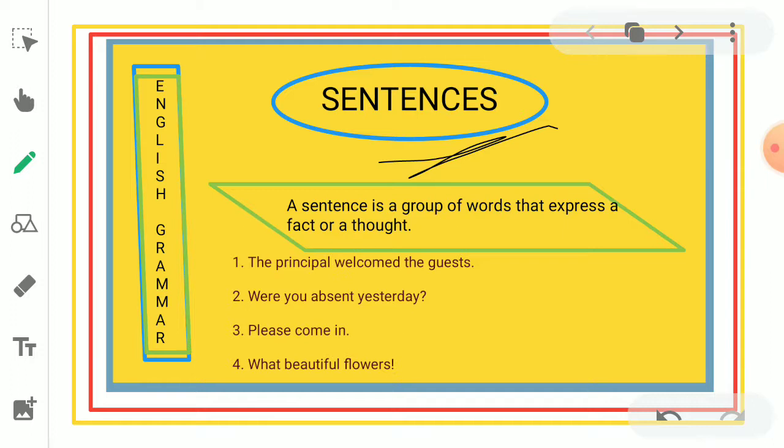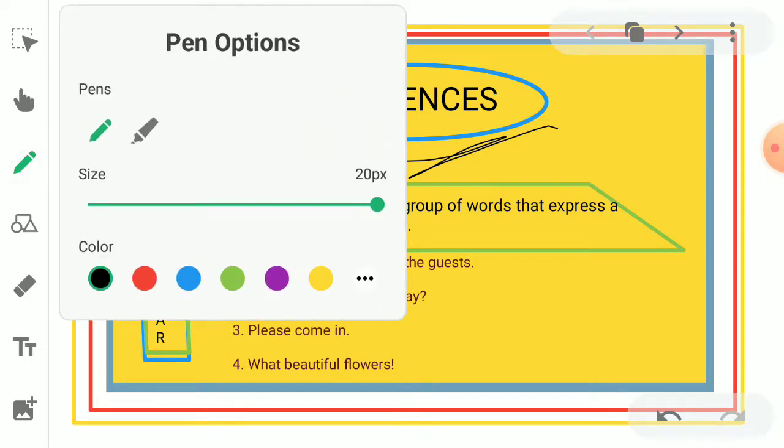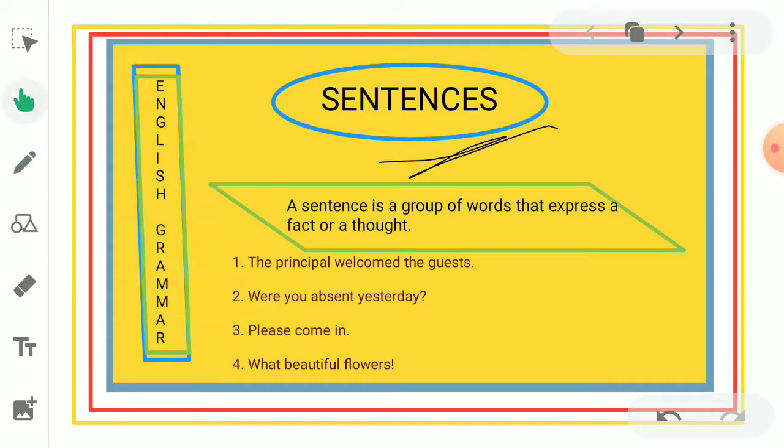A sentence is a group of words. Here you can notice, a sentence is a group of words that expresses a fact or a thought. A sentence is known as a group of words which has a fact or a thought according to us.